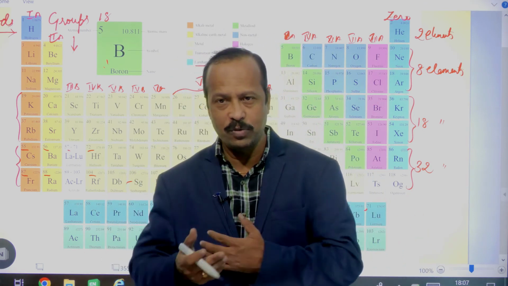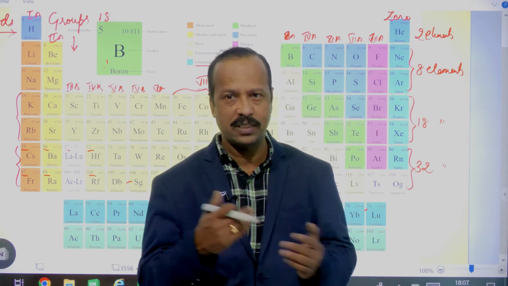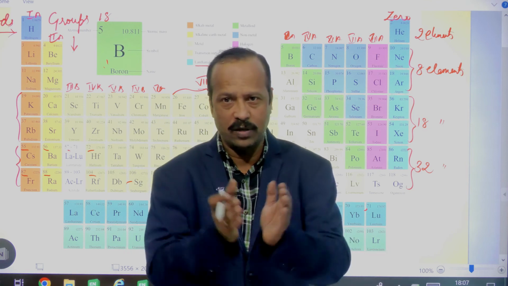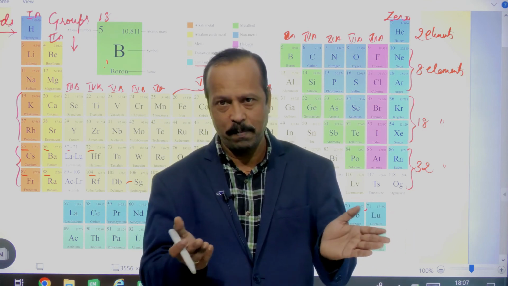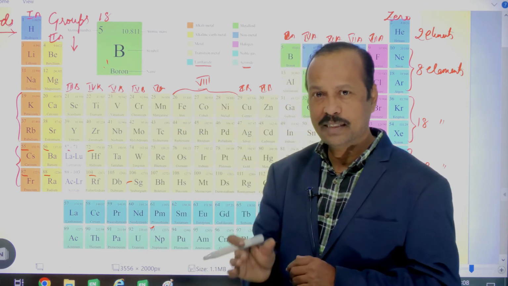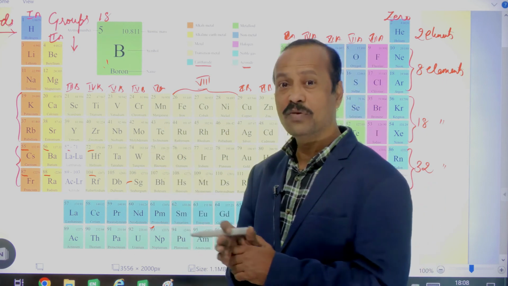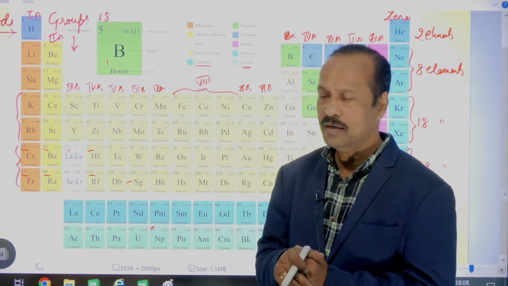In your family, who are there? Your mom, your dad, your grandparents, you, your sisters and brothers, all are there. So all are similar type. So here also, the elements present in the same vertical column will have the same properties. So that's why they are also called families. Instead of groups, they can also be called families.